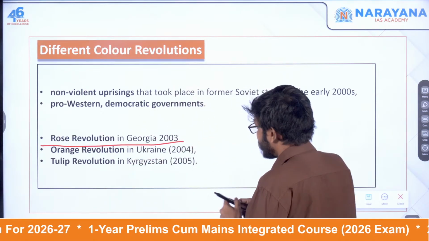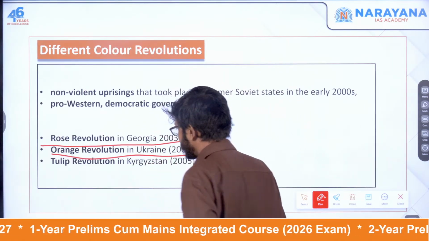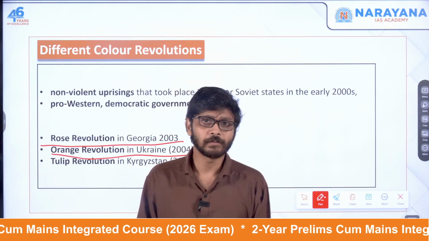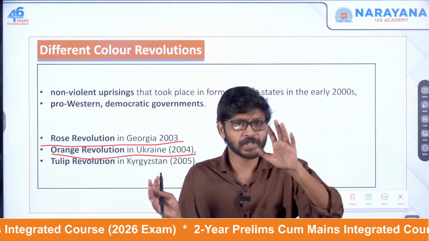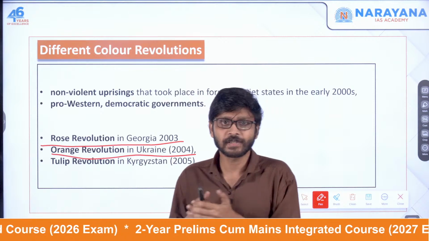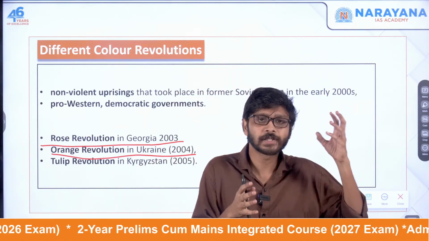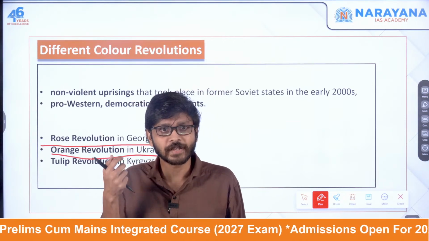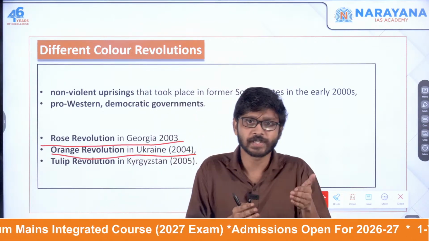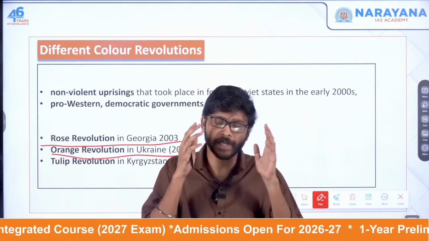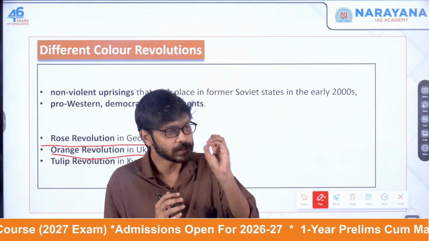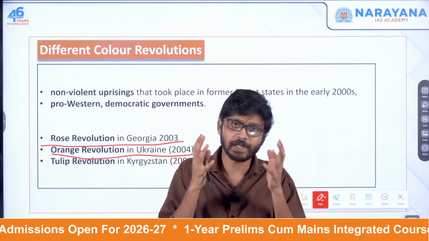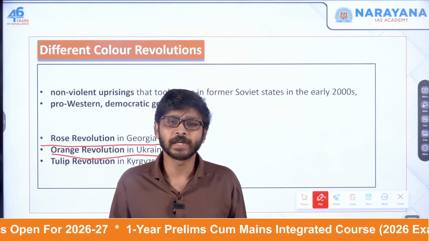Another one is the Orange Revolution, which happened in Ukraine in 2004. Again, this was triggered by allegations of corruption and fraud against the present government. This was led by the opposition leader of Ukraine, who demanded free and fair elections, and this revolution resulted in the establishment of a pro-Western government. But the same fate happened to this also. The new government struggled to fulfill the democratic promises, and they also failed. They had public dissatisfaction.